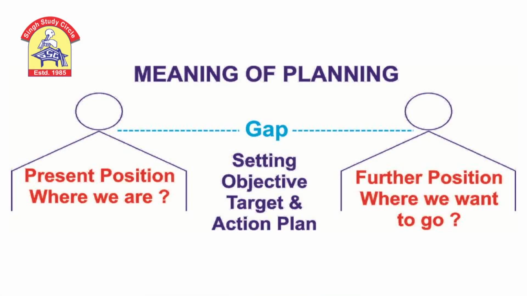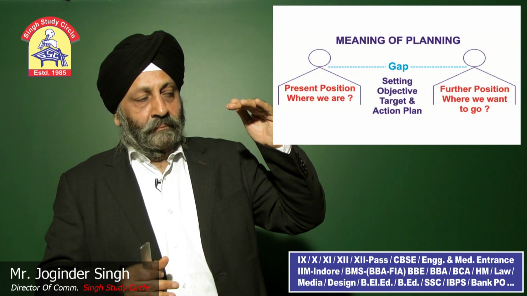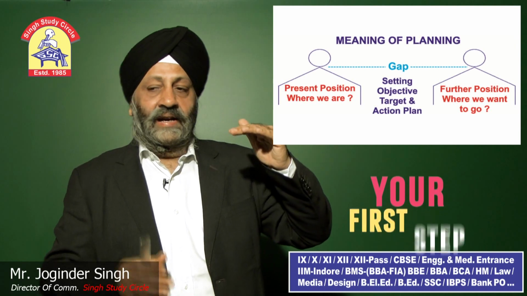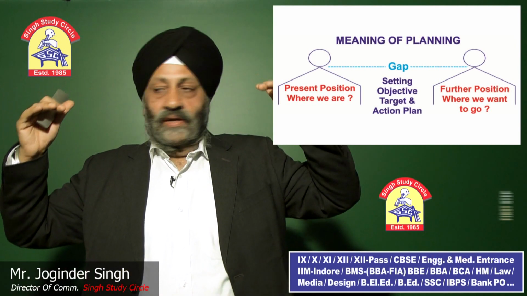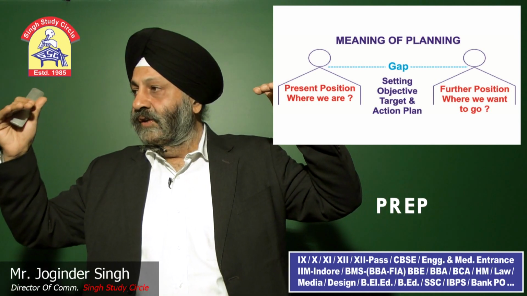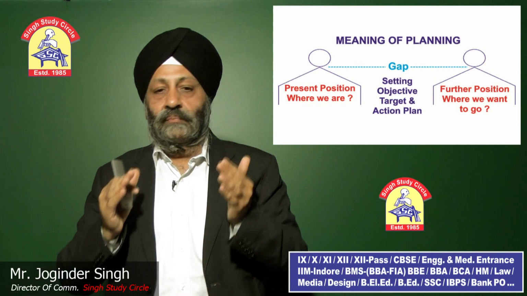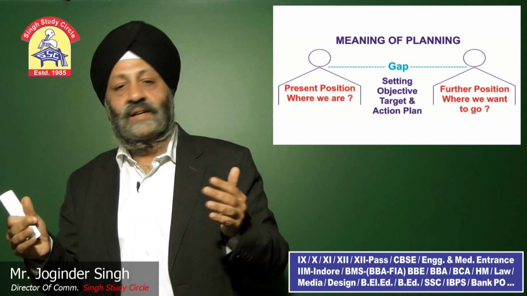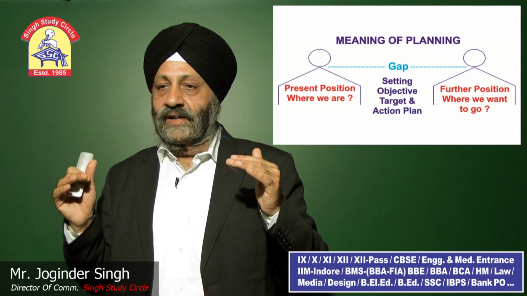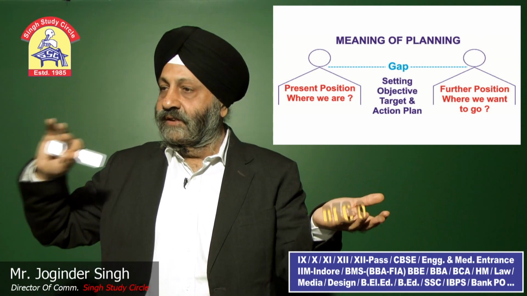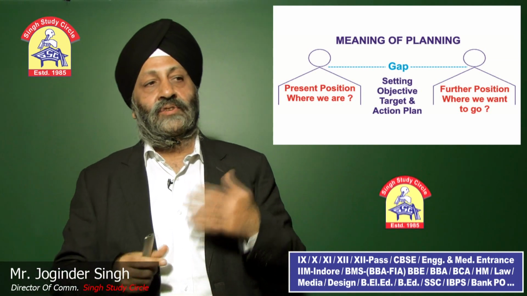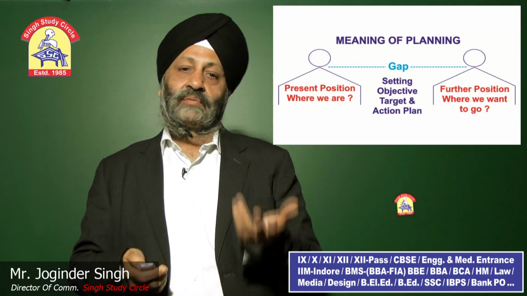Now I am coming to the chapter of planning. First of all, what is planning? As you can see on the screen, planning means where you are at present and where you want to reach. There are 2 points, and you can reach from where you are to where you want to reach by setting objectives, making policies, targets and action plans. That is called planning. What is planning? From where we are to where we want to reach by setting objectives, making policies and implementation of plans. This is the first: what is planning.